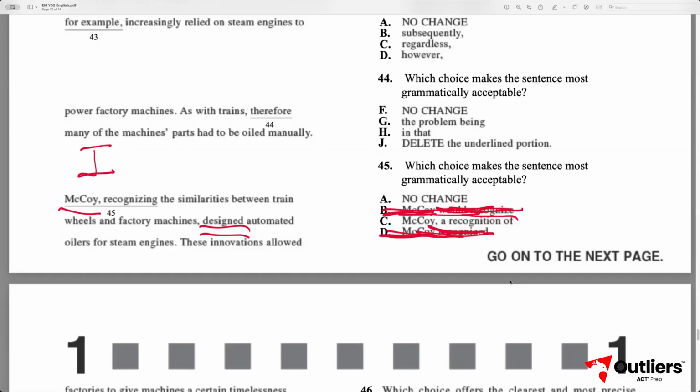Then with C, C says, McCoy, a recognition of the similarities between train wheels and factory machines. That just sounds incoherent. We would not say a recognition of, we would say recognizing. That's why C is out, leaving A as the right answer.